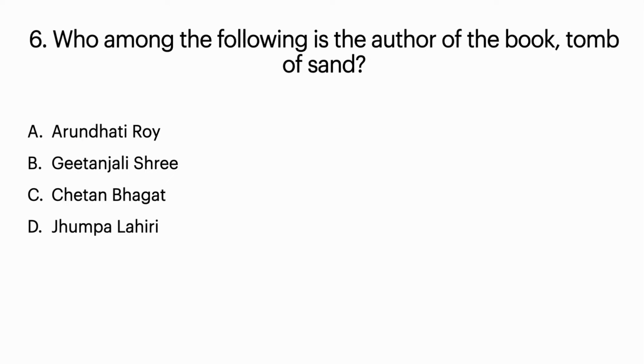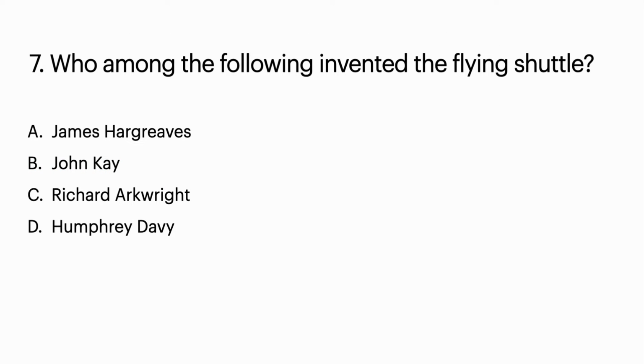Now sixth question, who among the following is the author of the book Tomb of Sand? So option A, Arundhati Rai, B, Geetanjali Shri, C, Chetan Bhagat, D, Jhumpa Lahiri. So the correct answer is option B. It is Geetanjali Shri. Seventh question, who among the following invented the flying shuttle?